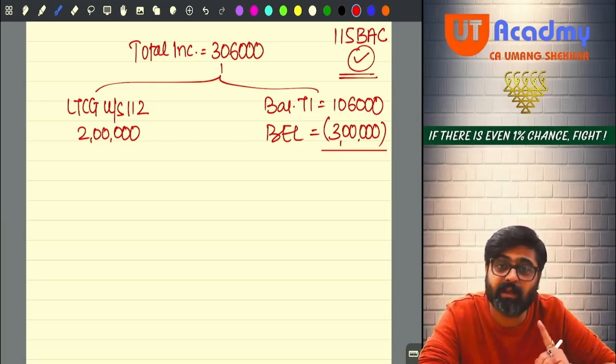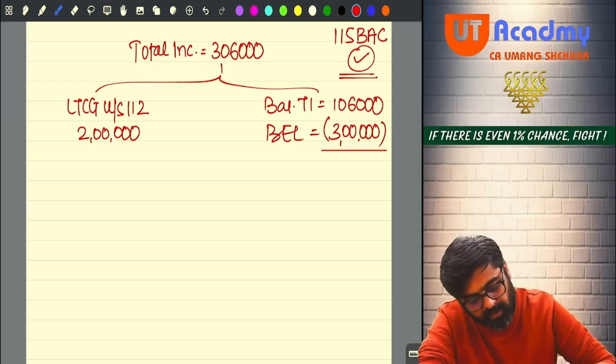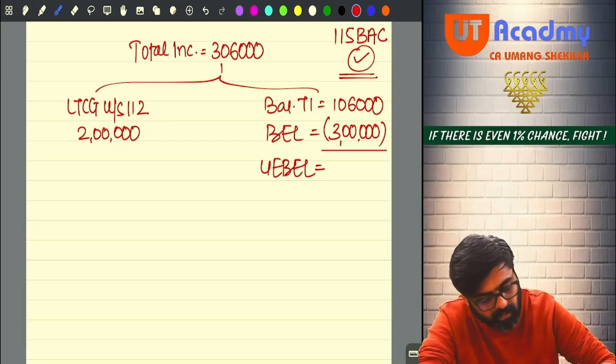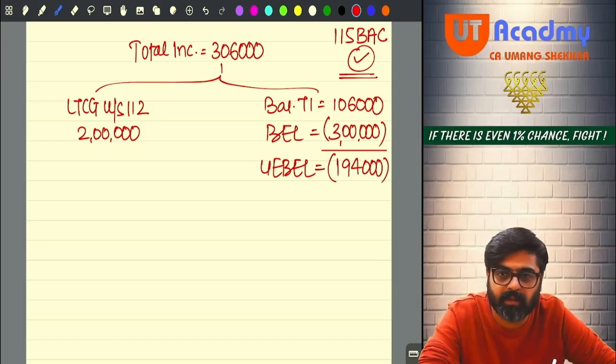If agriculture income would have been given, we would have done partial integration. So you are lucky that agriculture income is not there. Now tell me, will you have any unexhausted basic exemption limit remaining? Yes. 3 lakh minus 1 lakh 6,000 will give you 1 lakh 94,000. This is your unexhausted basic exemption limit.